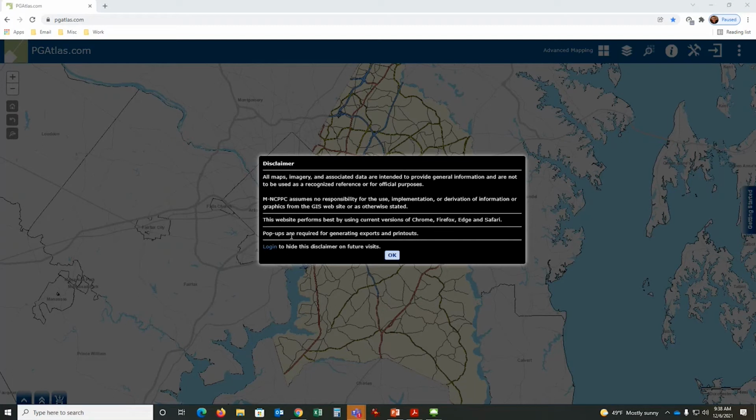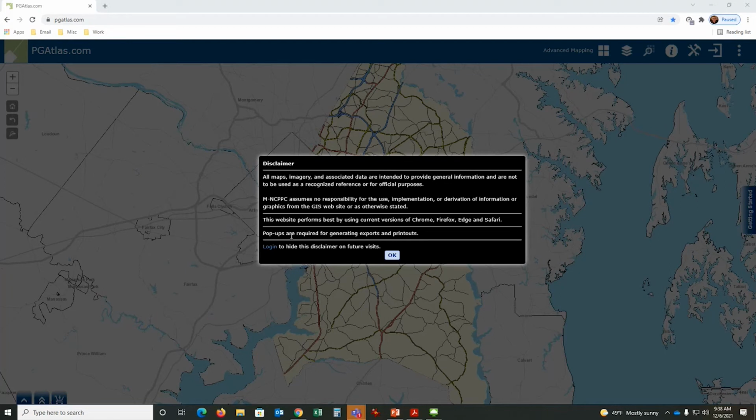So what you need to do is to have your web browser trust pgatlas.com, and for staff, internal pgAtlas has to be also trusted in order for it to work. This doesn't cost anything. It's just a little technical change you have to give to your browser, just like lots of other web applications. So just beware. If you see something pop up and then go away without giving you the information, just know you probably have your pop-up blocking on. And sometimes we can help you with that. A lot of times it's going to need somebody in your office or at home to go in and trust that.